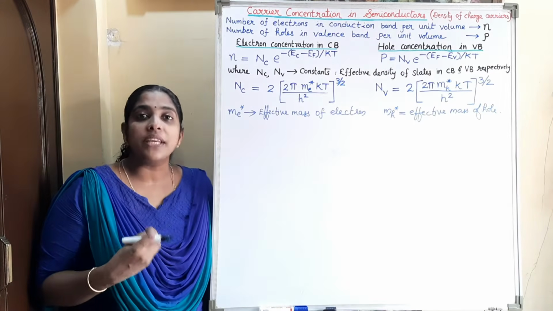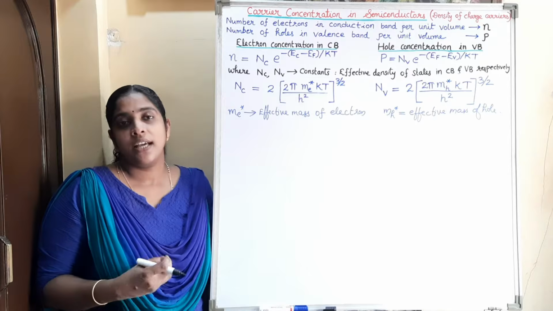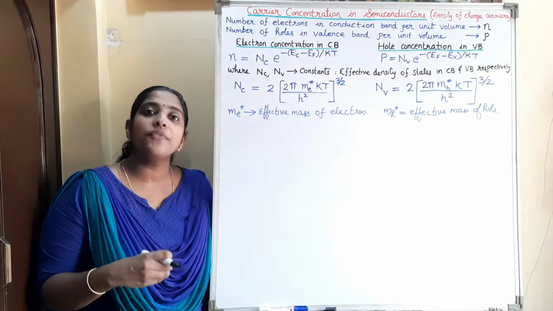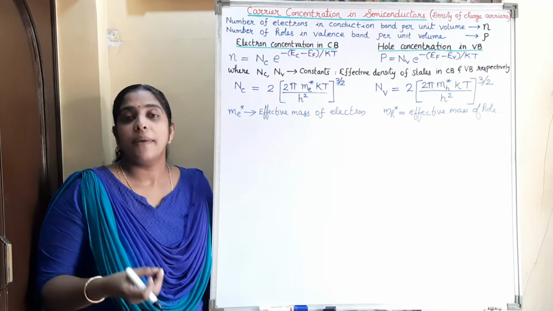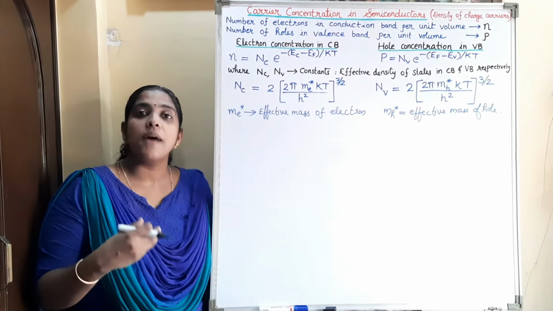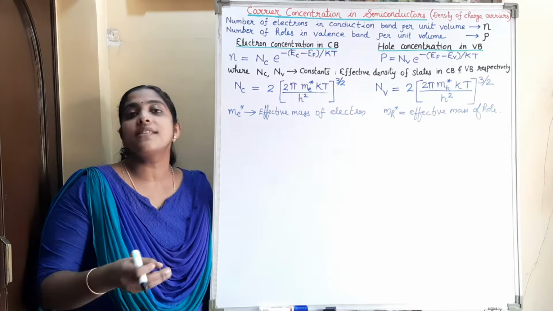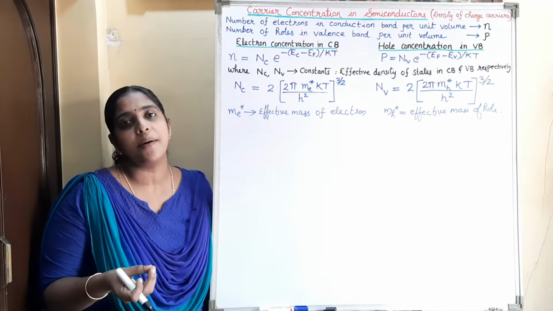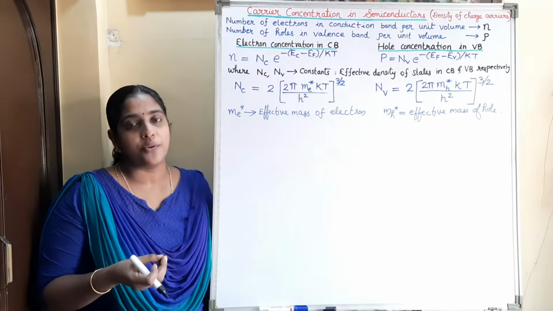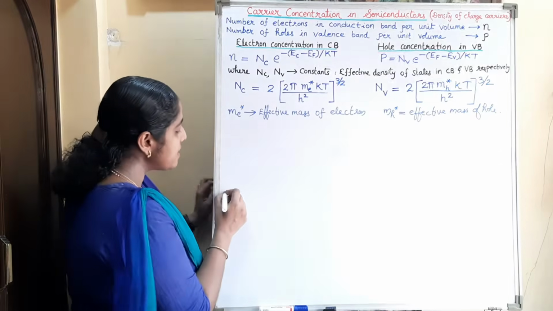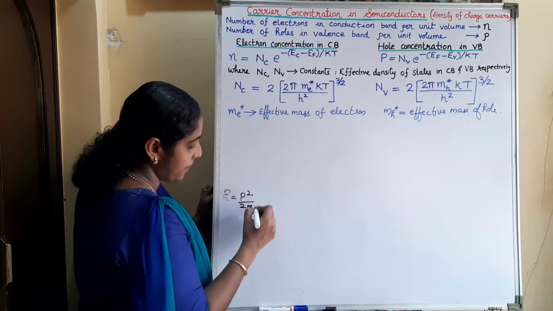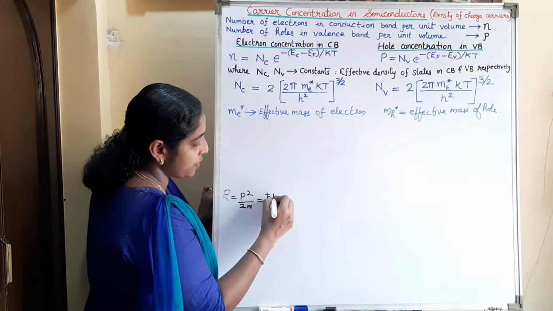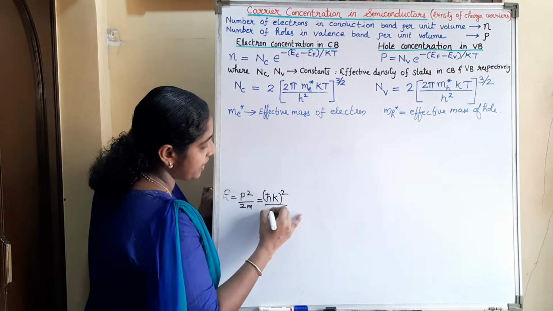Now what is the meaning of this effective mass? In a solid, the mass of an electron is assumed to be the same as the mass of a free electron. But experimentally, this mass of electron in solid is slightly different from the mass of a free electron. Why does it happen? The energy expression E is equal to P square divided by 2m. P is h cross k, so that is (h cross k) square divided by 2m.